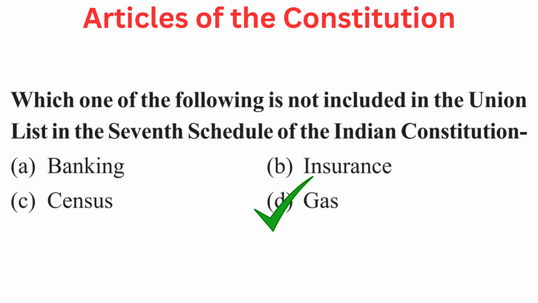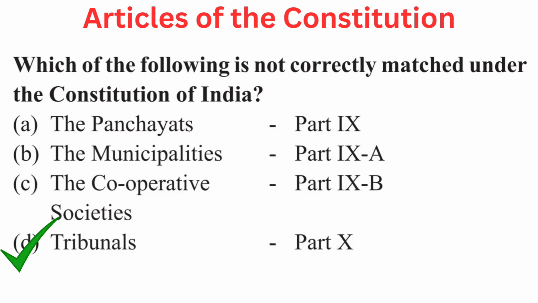Gas. Your question is, which of the following is not correctly matched under the Constitution of India? Your options are A. The Panchayats, Part 9, B. The Municipalities, Part 9A, C. The Cooperative Societies, Part 9B, or D. Tribunals, Part 10. Right answer is D.